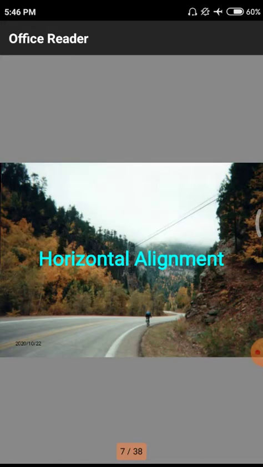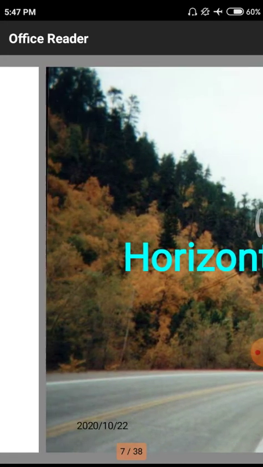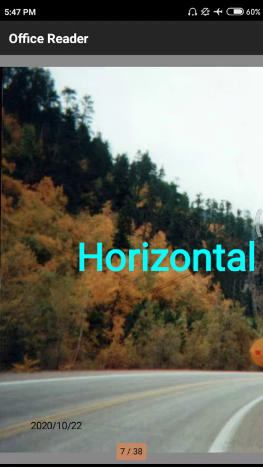What is the horizontal alignment? Normally the horizontal alignment will look like this diagram. We are having a hilly surface. In that particular hilly surface we are having a road. Once you observe the road itself, in the central part of the road we are having a line with yellow color. That means there is no movement of vehicles from one lane to another lane. We have to observe this particularly in hilly areas.